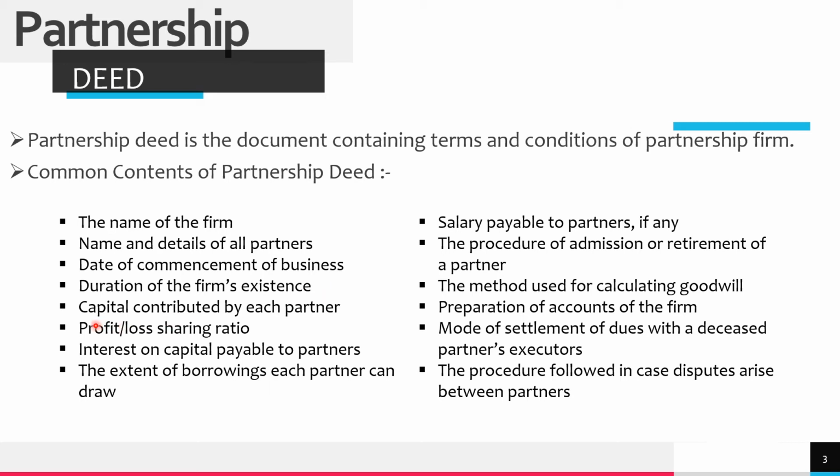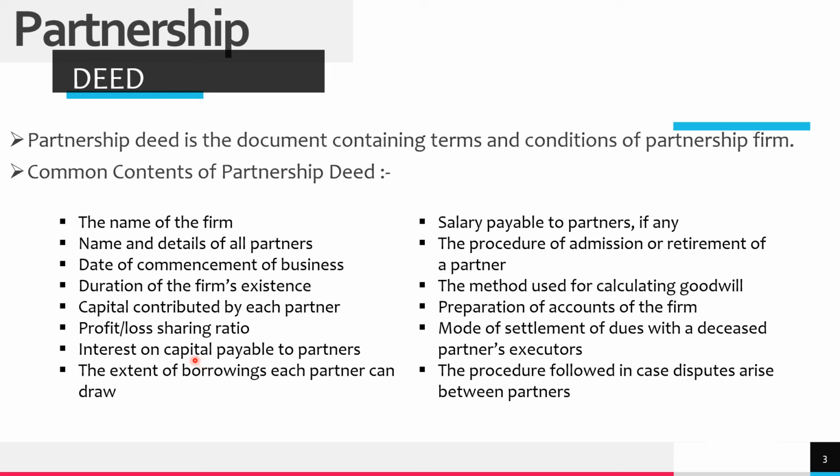What is the amount of capital contributed by each partner? What is their profit or loss sharing ratio? This is very important. What is the interest on capital payable to the partner? Basically capital is the loan to the business by the owners of the business, in this case through the partners of the business.